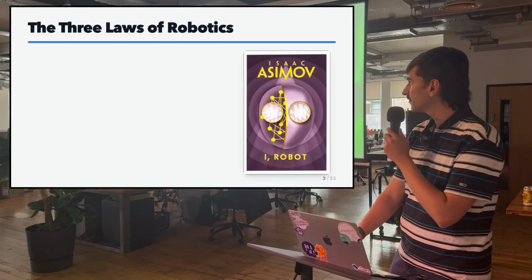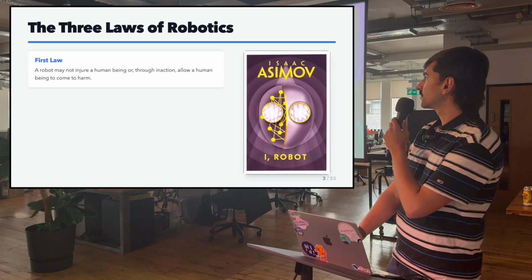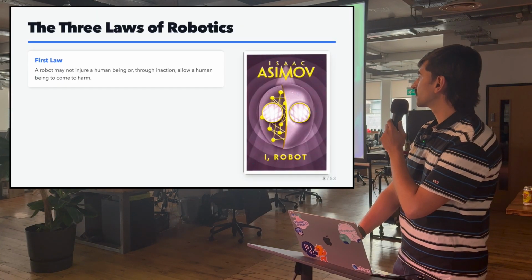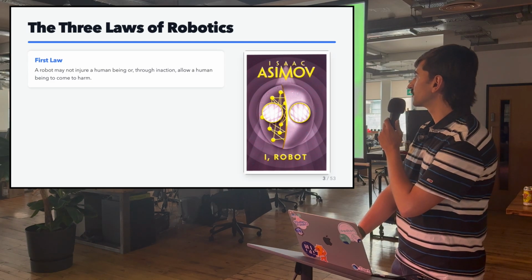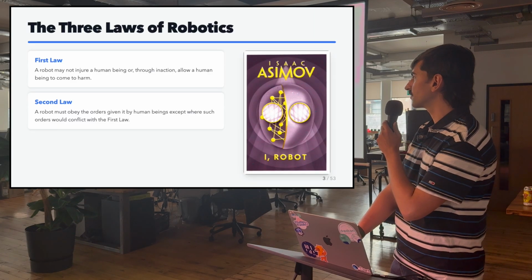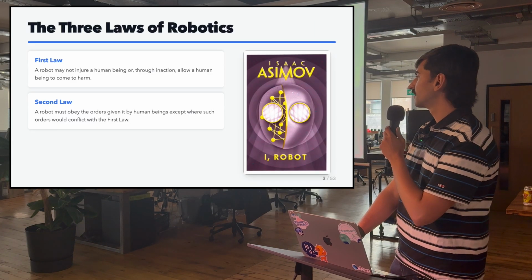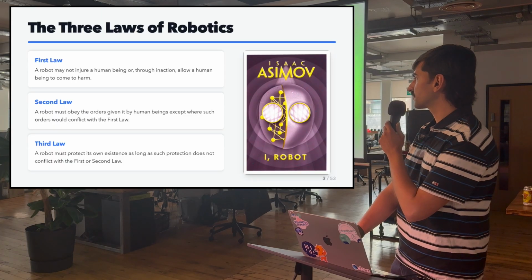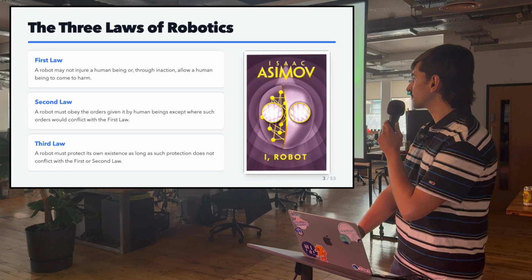Let's go through them. The first law being that a robot may not injure a human being or through inaction allow a human being to come to harm. The second law being that a robot must obey the orders given it by human beings, except where such orders would conflict with the first law. And the third law being that a robot must protect its own existence, as long as such protection does not conflict with the first or second law.